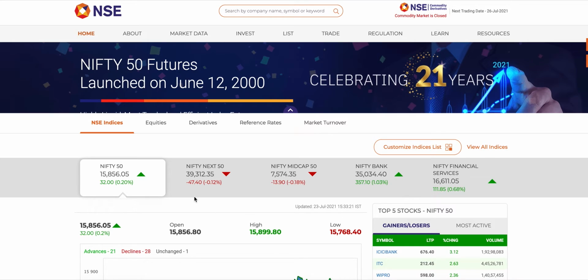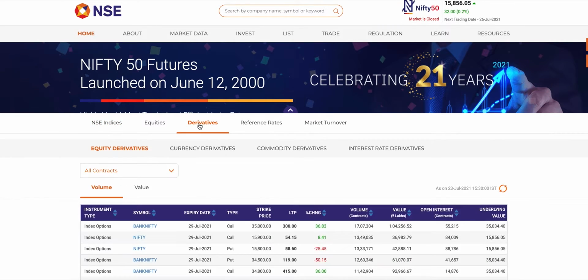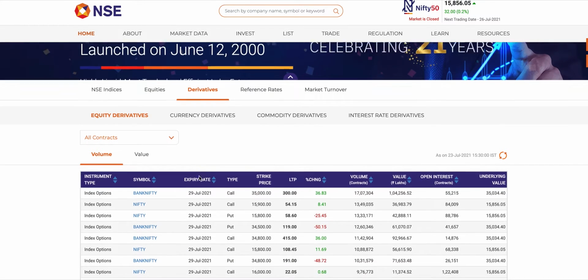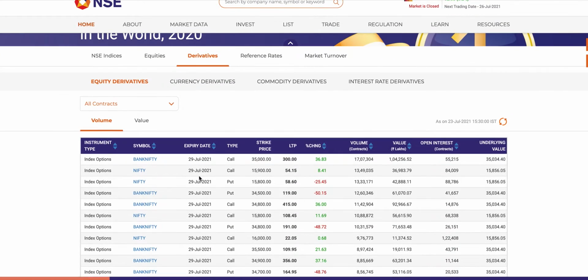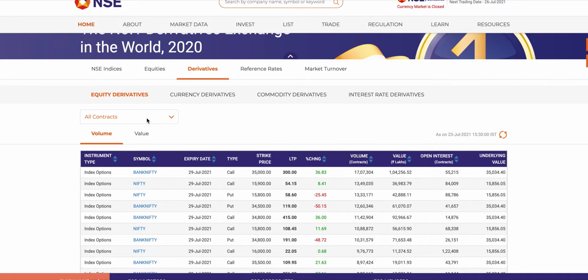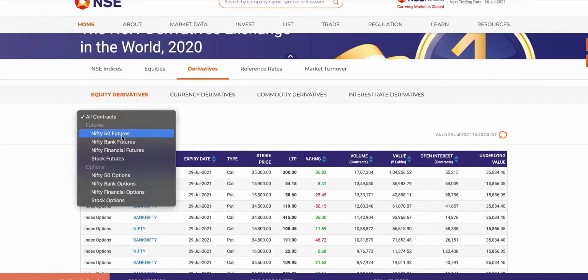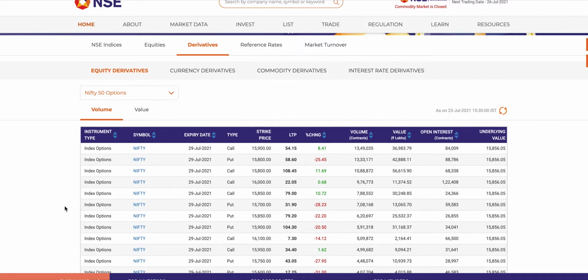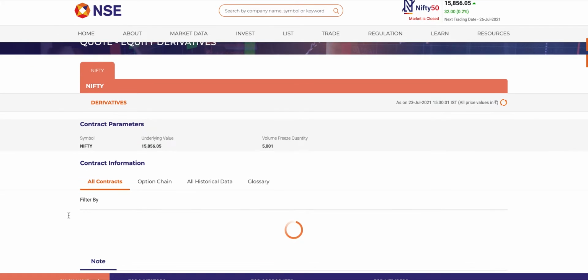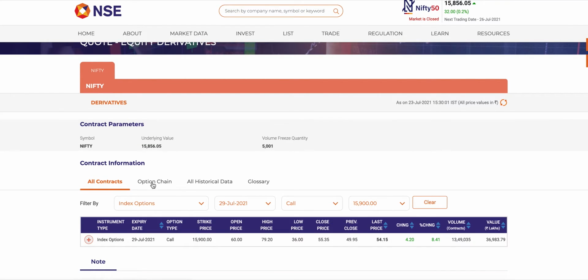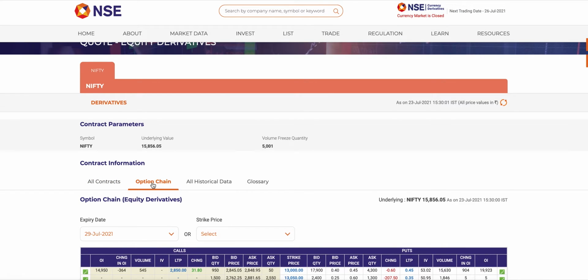So in this episode, we'll talk about options. Okay, so I'm on the NSE India website. So let's go to the derivatives section, and under derivatives, right? So you can see here there's futures and then there's options. Let's go to the index options, which is Nifty 50 options. From there, the symbol, and from there let's go to the option chain.